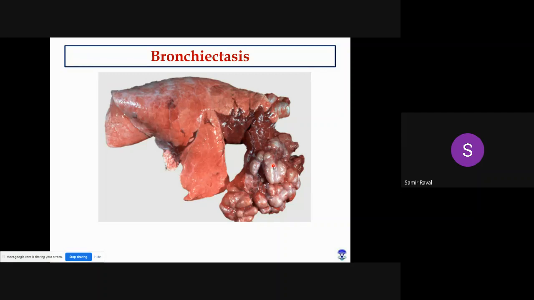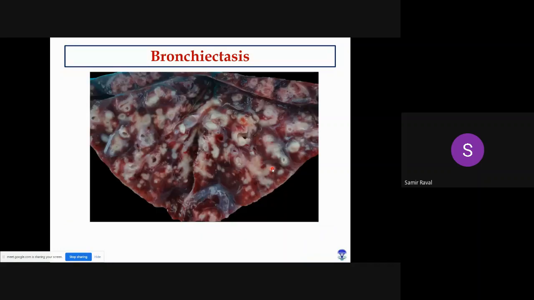In case of abscess. But when you open bronchiectasis, they also show the presence of exudate, pus, but it will move along with the bronchi or bronchioles. Okay, they will show tracts. They will move along with the bronchi or bronchioles. So on the basis of that, you can easily differentiate, okay, this is an abscess or this is bronchiectasis. In case of abscess, it will be localized, present in one place only, while in case of bronchiectasis, it will move along with the bronchi or bronchioles. So you will find the tract.